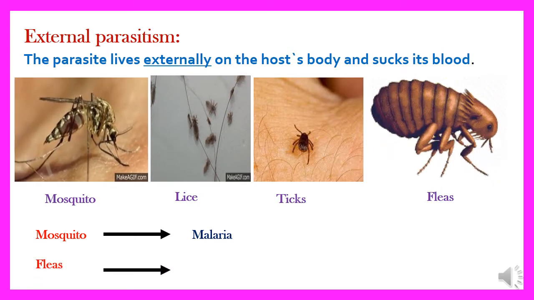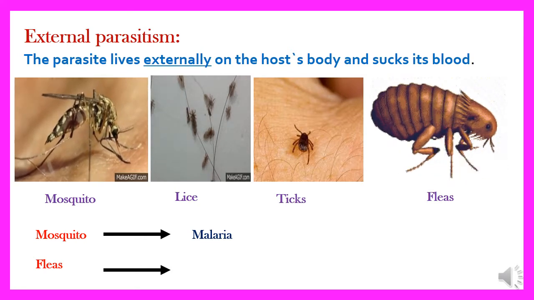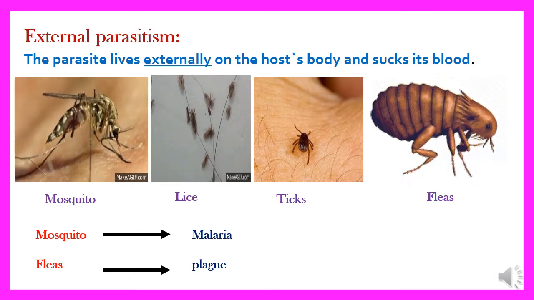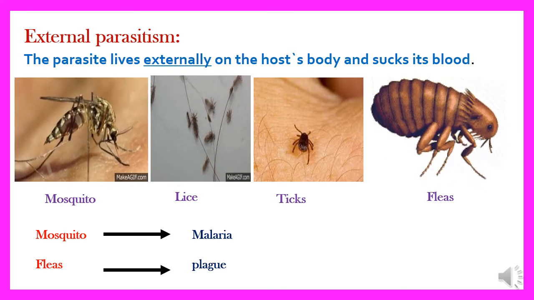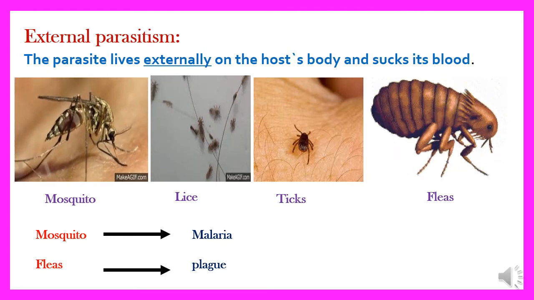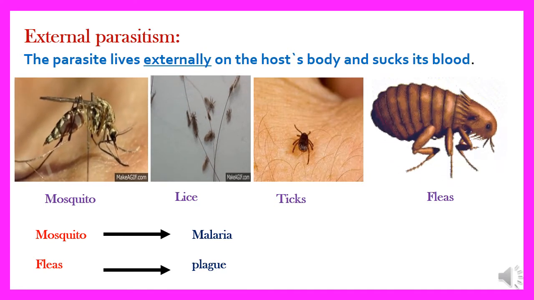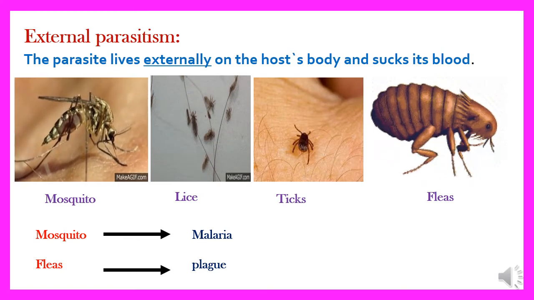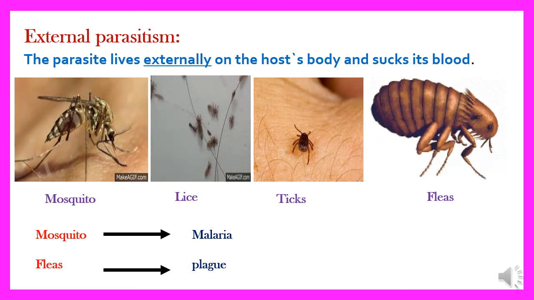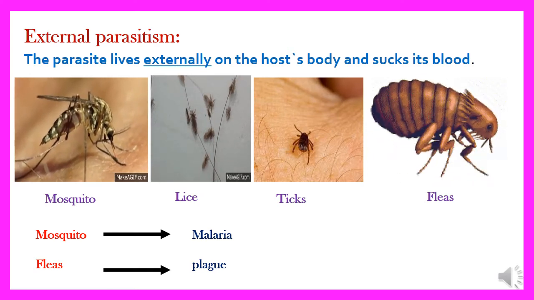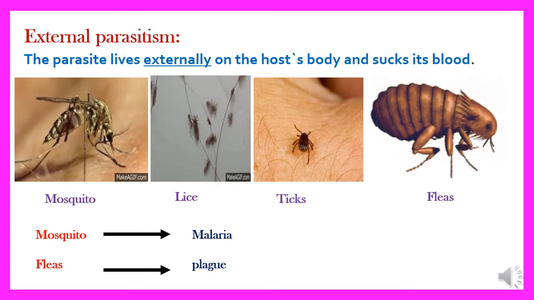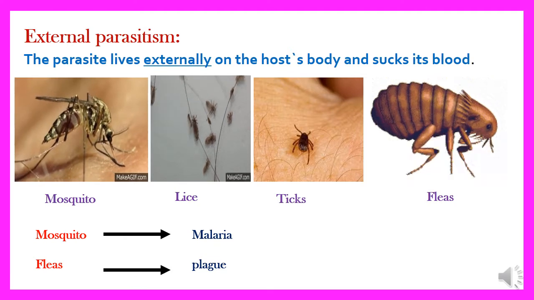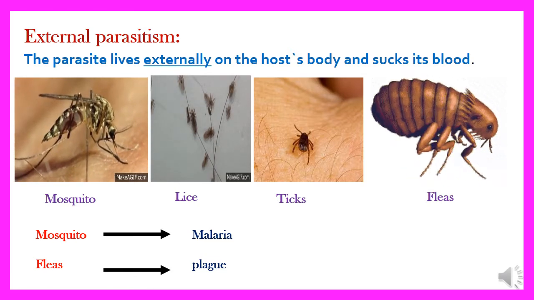Fleas. This small insect causes what? Causes plague. So, mosquito conveys malaria and fleas convey plague. So let's say it again. The first type of parasitism is external parasitism, and we said that in this food relationship, the parasite lives externally on the host's body and sucks its blood from outside its body.